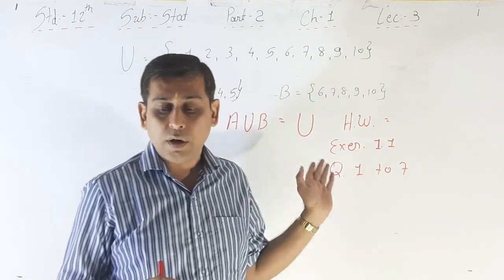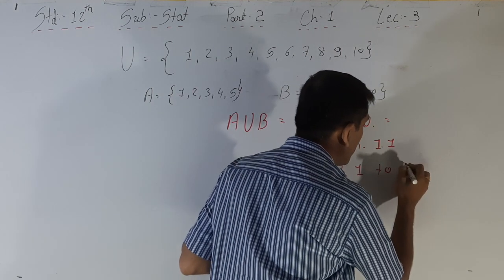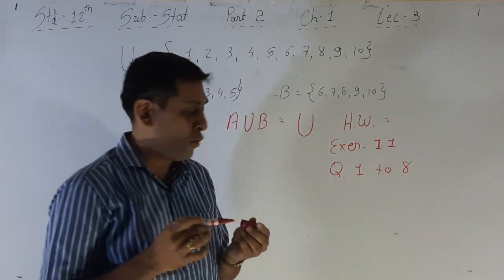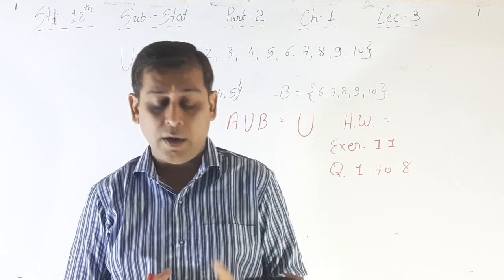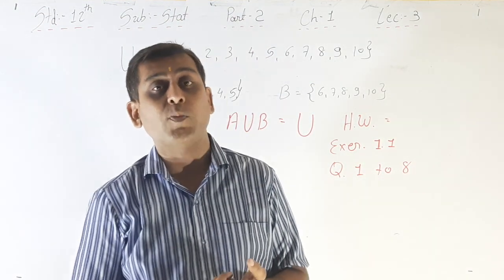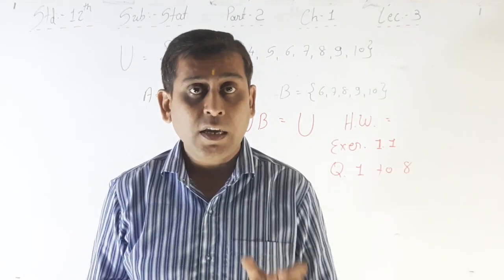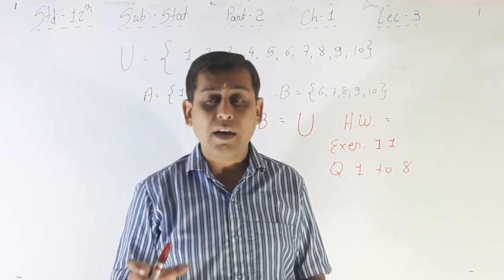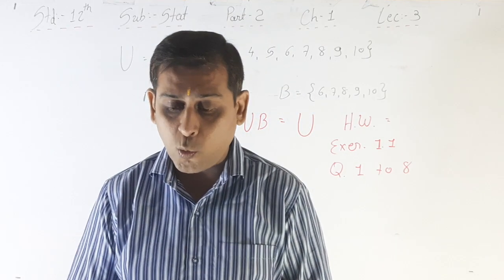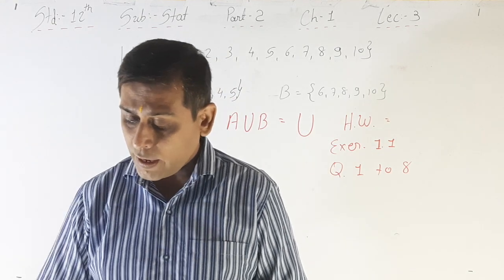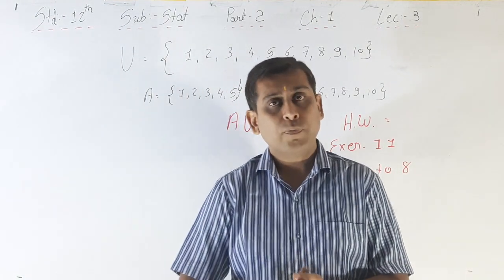Not just 7, but 8 is also an event. So you have to write in your exercise book. In your example book, first write random experiment, then sample space, and then the 9 events with their diagrams and formulas. And in your exercise book you have to write exercise 1.1 questions 1 to 8. Okay, so here I complete my lecture. Thank you, class.